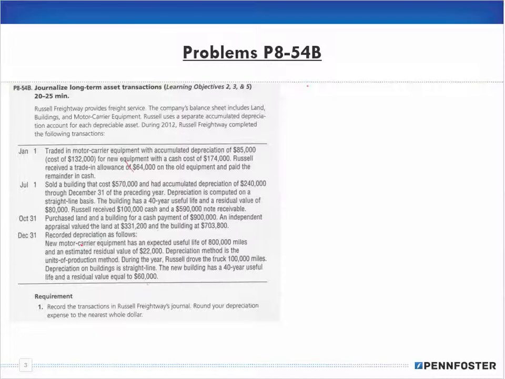All right. So now October 31st, we have purchased land and a building for a cash payment of $900,000. An independent appraisal valued the land at $331,200 and the building at $703,800.